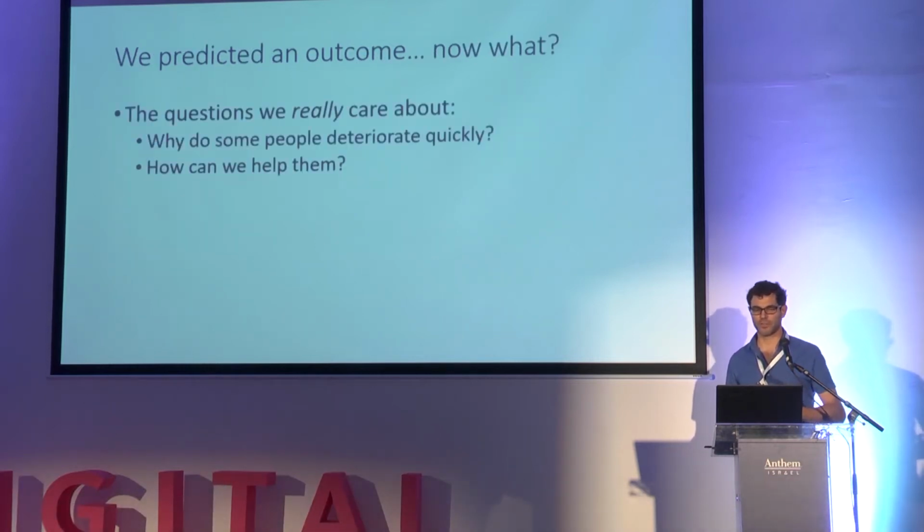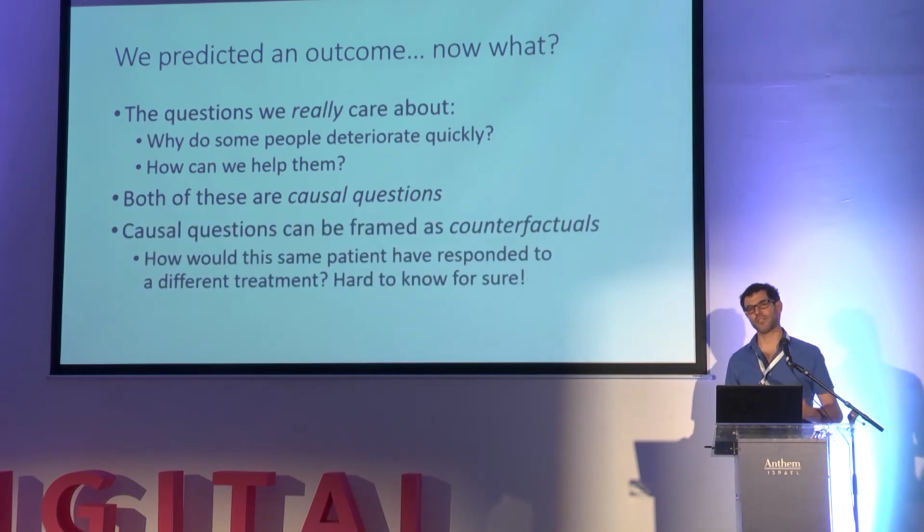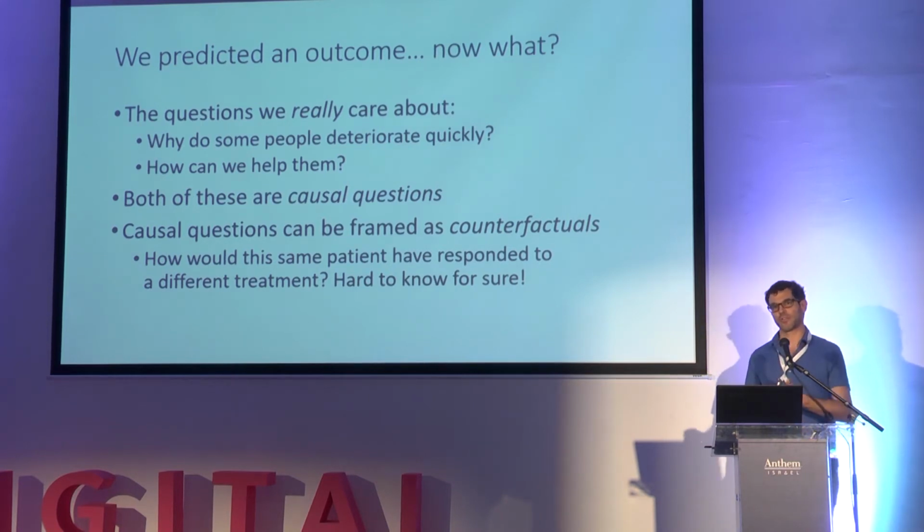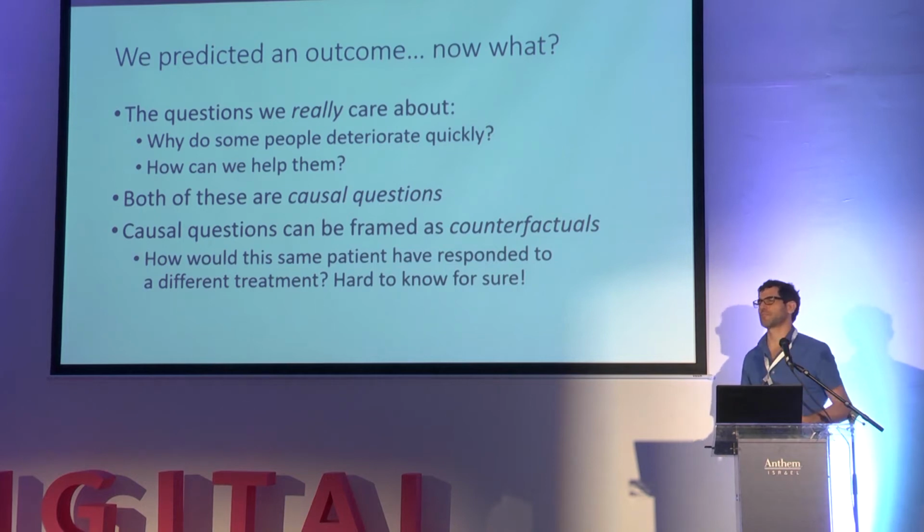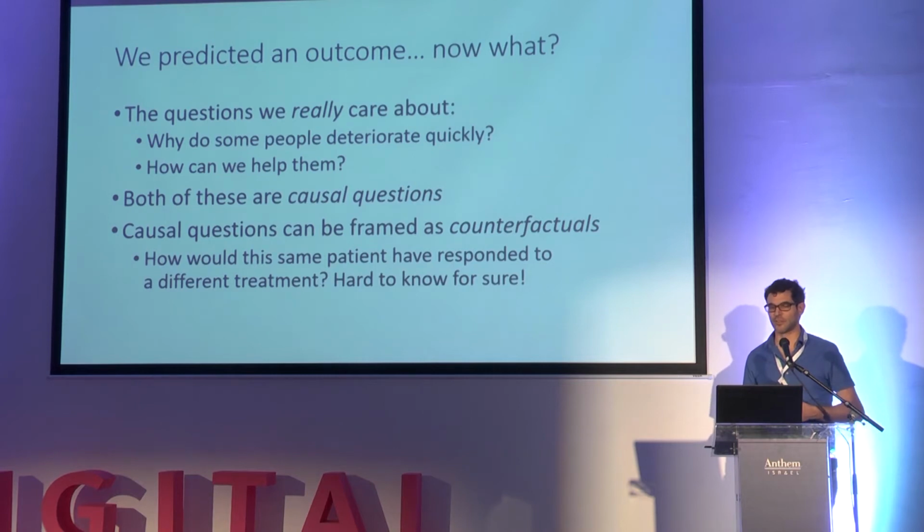What we really want to know is why do some people deteriorate quickly versus not? And we also want to know how can we help people? And both of these questions, why and what can we do about it, are causal questions. And causal questions, one way to think about it is being framed in terms of counterfactuals. So we look at a patient and how they were treated, and we say, oh, if they were treated differently, maybe they would have been better, or maybe they would have been worse.